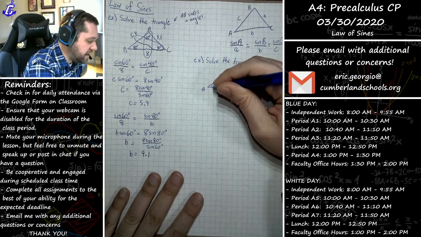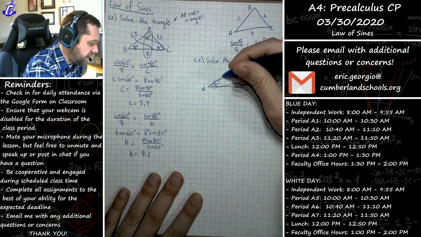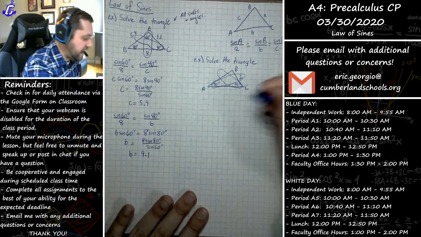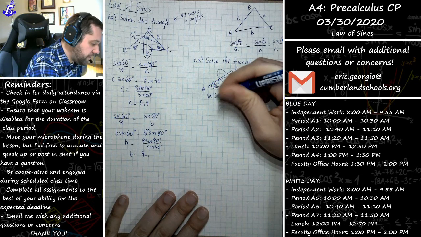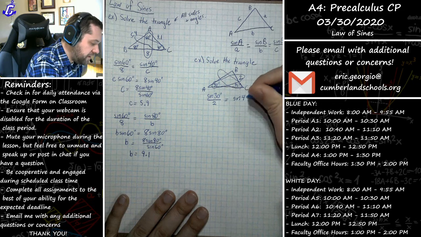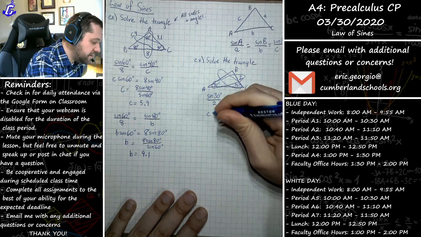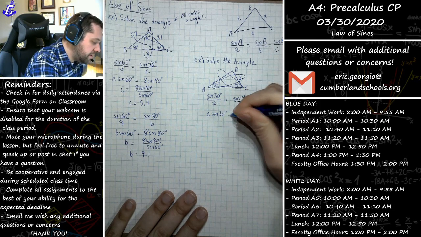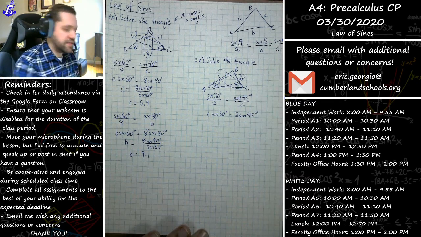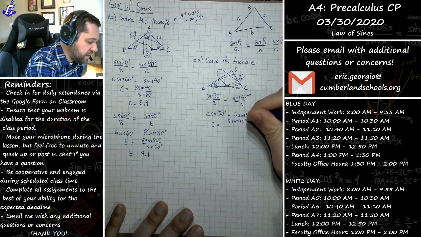First things first, I'm again looking at things that match up. This 30 degrees matches up with the 2. The 45 degrees matches up with this side that I currently don't know. So we can go ahead and find that side by saying the sine of 30 degrees over 2 should equal the sine of 45 degrees over C. Solving for C, I would get C sine 30 is equal to 2 sine 45. Divide both sides by the sine of 30, you would get C equals 2 sine of 45 divided by the sine of 30.